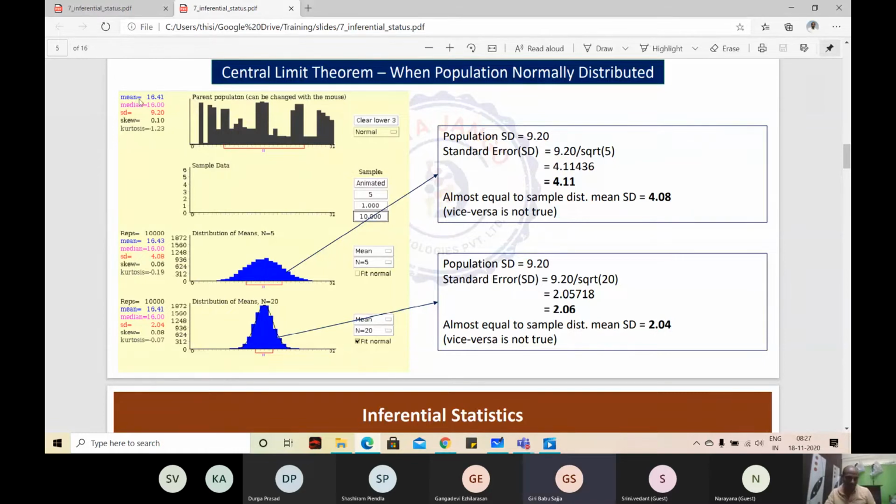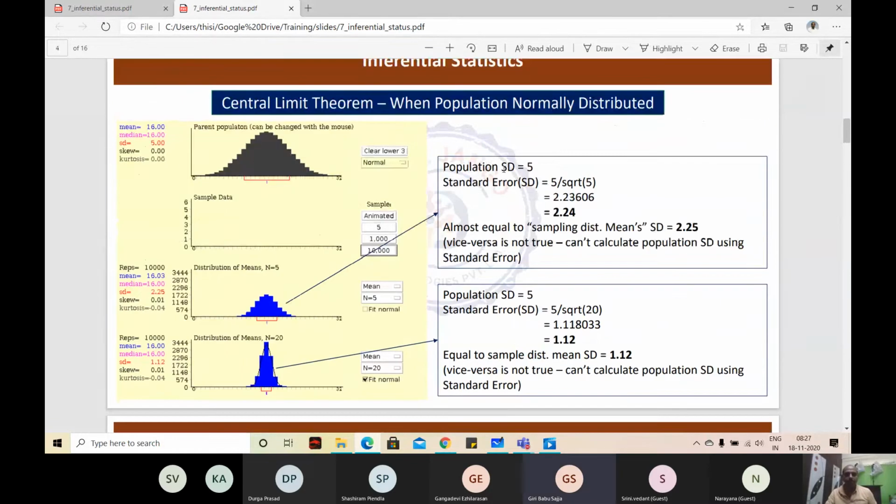Sir, one small suggestion on the previous slide. Maybe because the 5 is the standard deviation for the whole population, and in the first example, the sample size is also 5, it may be confusing to people when they watch this one in isolation. It's better to change. I know, I got it.